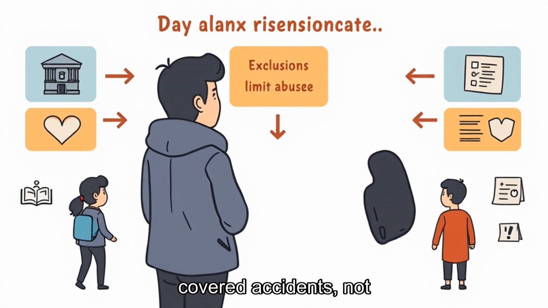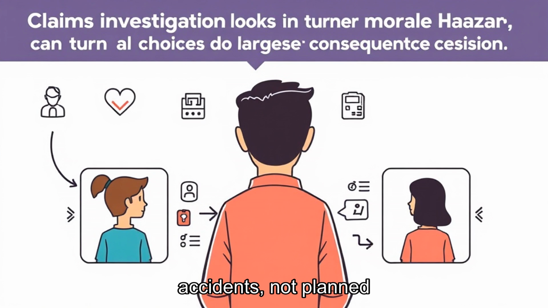Insurance protects against covered accidents, not planned losses. In moral hazard versus morale hazard in insurance, the clearer reading follows the cause instead of stopping at the visible result. A person who catches this early can respond before it becomes harder to reverse. Moral hazard and morale hazard can turn small choices into larger consequences.